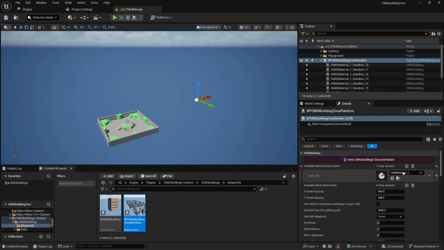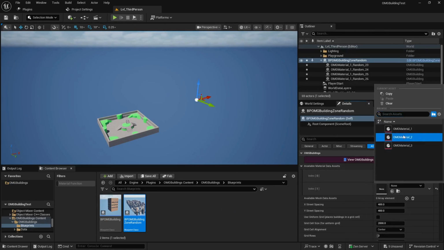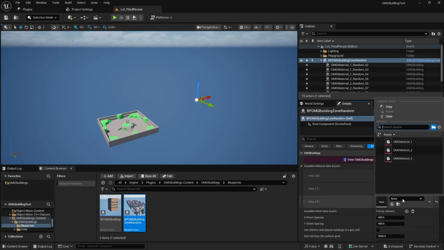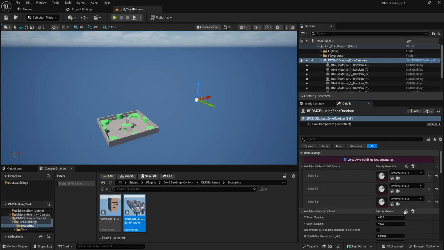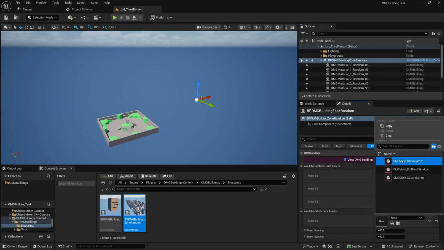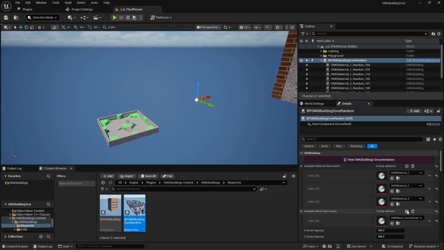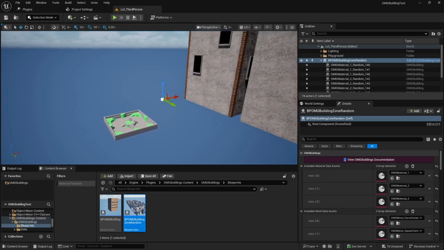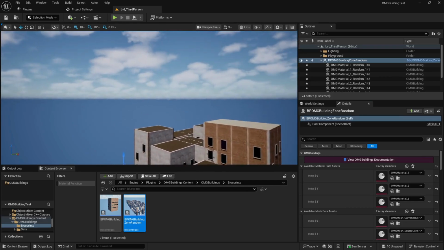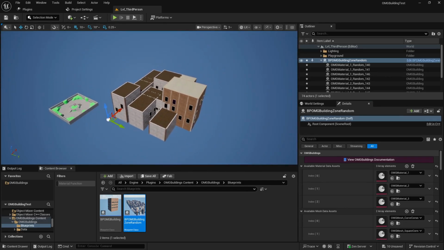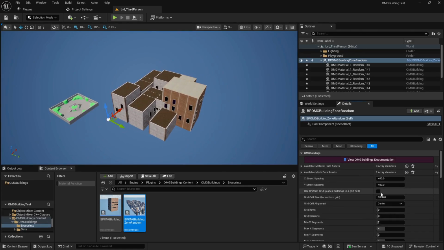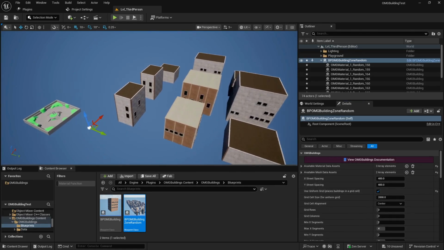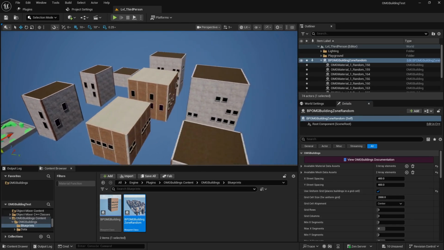Now you can add multiple different material data assets and multiple different mesh data assets. If you so wish, you don't have to, you can have one. You see, there we are, a city, and it looks pretty bad. Everything's bunched together. So there is a quick way to just sort that straight away. Just tick this box, uniform grid, and it will space them out nicely for you.